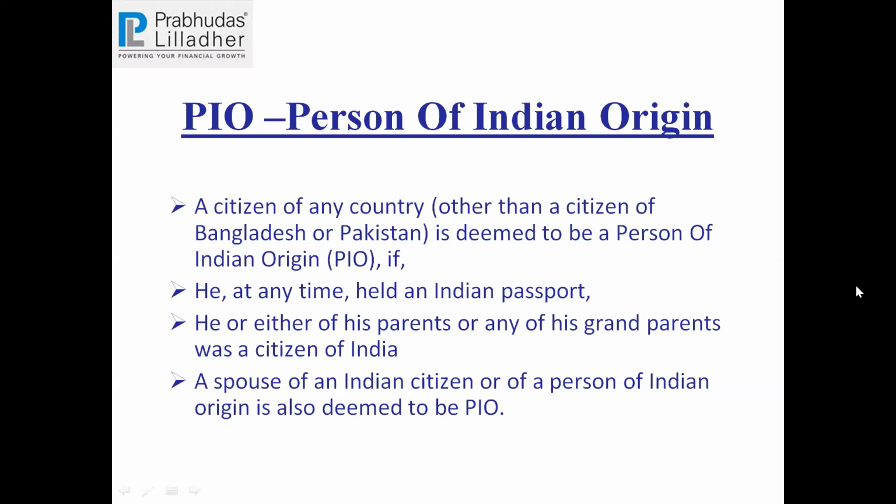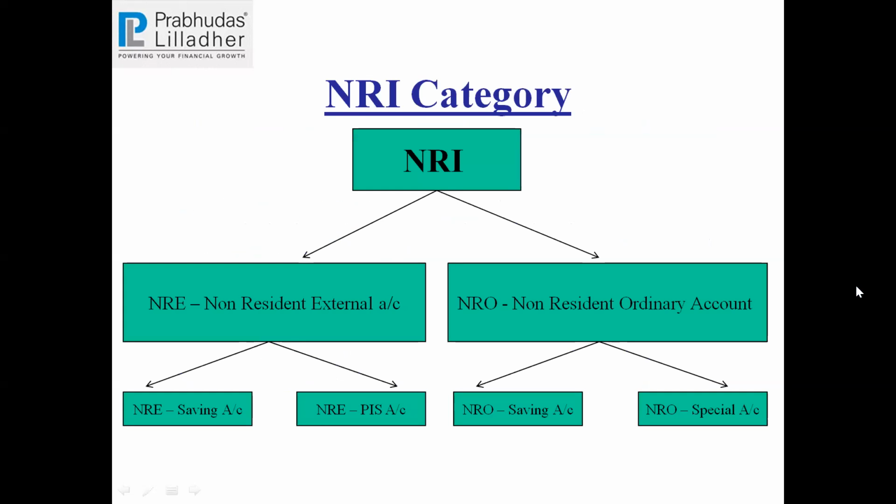The only thing is that if a person doesn't meet any of these criteria, then he'll be taken as a foreign national. Okay, and then there is a separate route, the foreign portfolio investor, that's the FPI route. That's a separate one. So only in the case of FPI do we have to go in that route. Otherwise, everything can come under NRI. So we have to understand that in NRI there are sub-statuses: one is NRE and one is NRO.